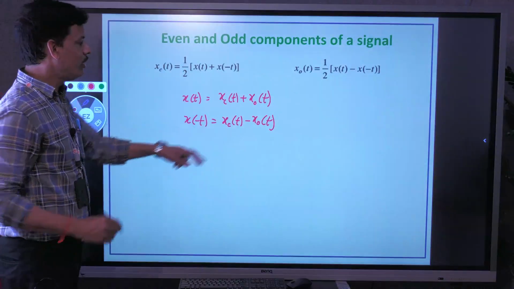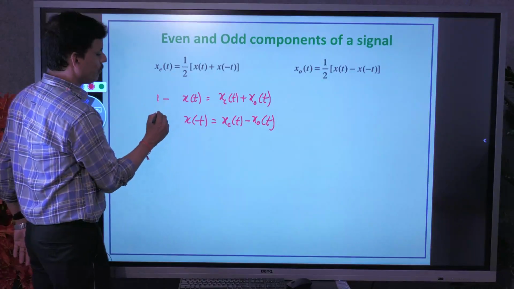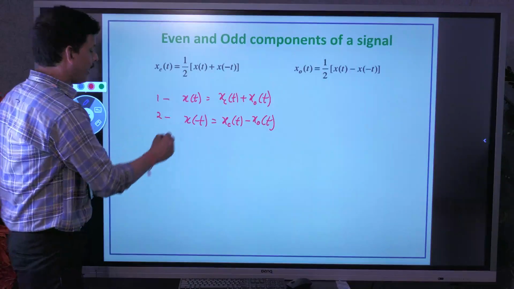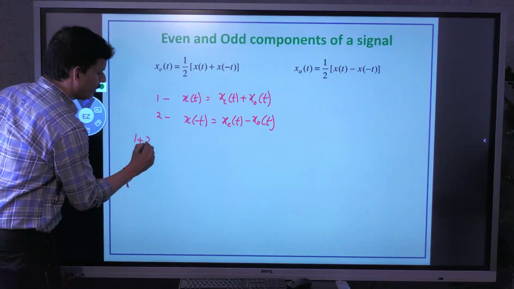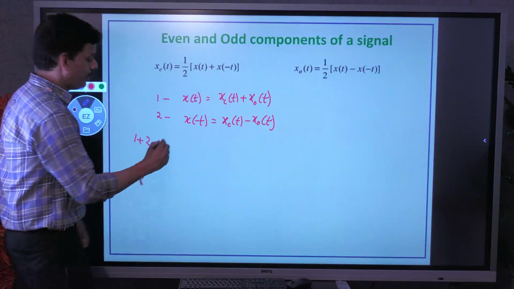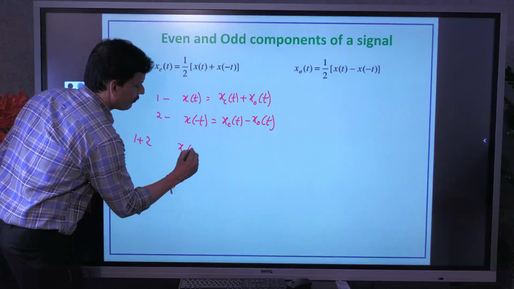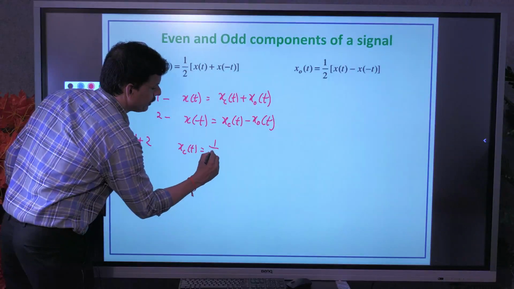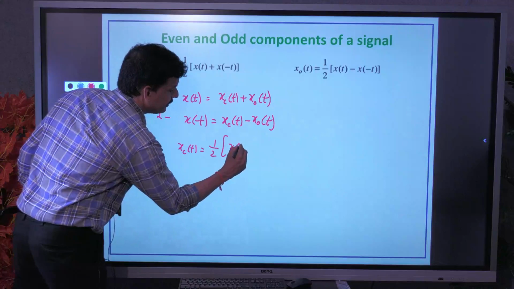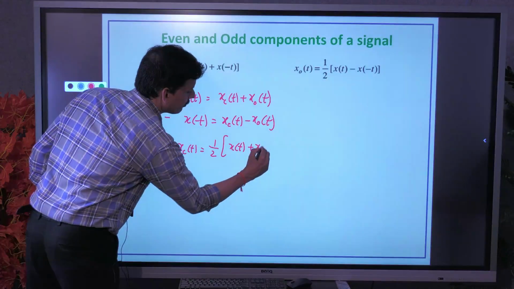If you add these two equations, first equation and second equation, 1 plus 2, we will get xe of t, that is xe of t equals half of the addition of the signal and its time reversed version.